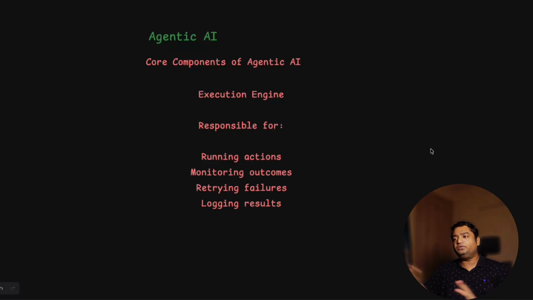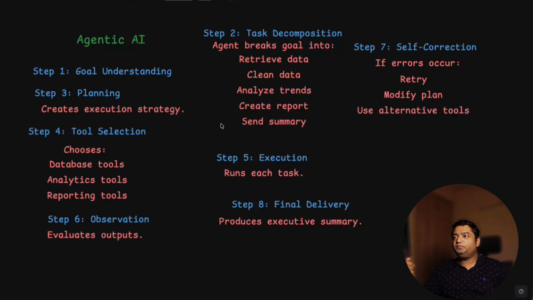Now we'll look into how it works in the background, how everything happens when you give the prompt to the agentic AI. We'll look into the agent workflow, how the agent works. The first step is goal understanding. It will understand the overall goal of the question you have given: what is the goal to perform this action? The second is task decomposition.